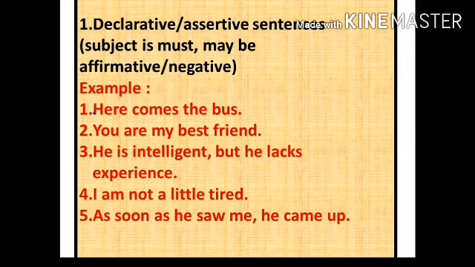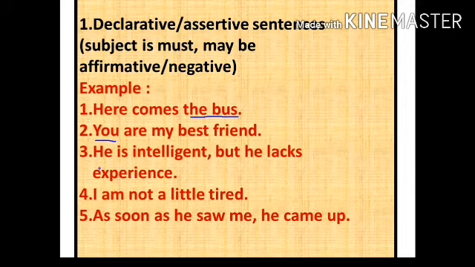So let's see some examples. The first example is, "Here comes the bus." The bus is the subject, and the rest is the predicate, so it is called a declarative sentence. In the second example, "You are my best friend." Here also, "you" is the subject and the other part is called the predicate, so we can call this a declarative sentence. The third sentence: "He is intelligent but he lacks experience."